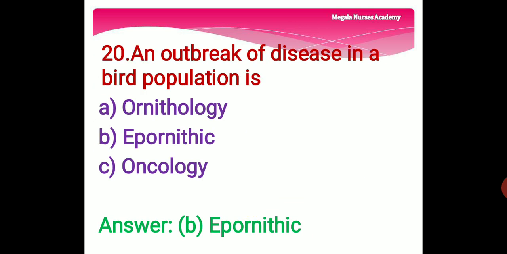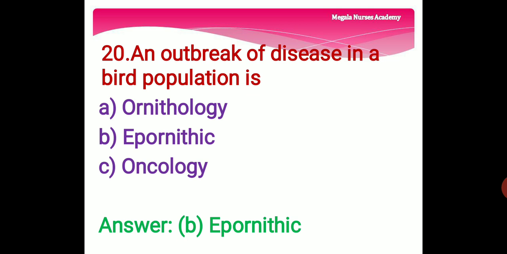20th question. An outbreak of disease in a bird population is. Outbreak means a sudden occurrence of the disease. Option A, ornithology, that is a scientific study of the birds. And option B, ephornithic, that means bird epidemic.